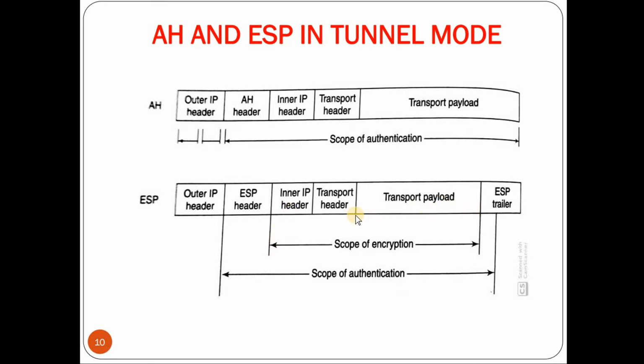In transport mode, we have seen encryption was provided only for the transport header and the transport payload. In this case, we provide it for the IP header as well. Coming to the scope of authentication, authentication is provided from the ESP header to some part of the ESP trailer. We know that ESP doesn't provide authentication to the outer IP header.